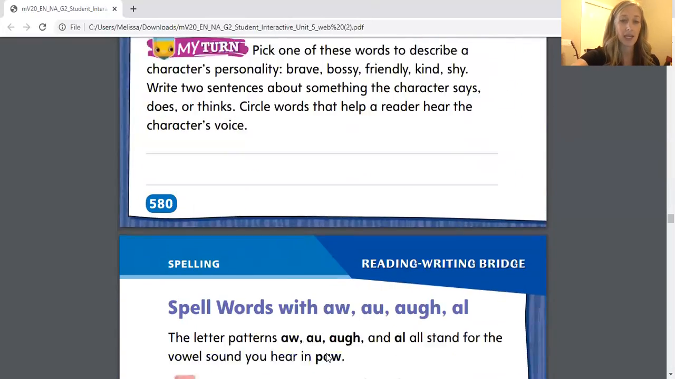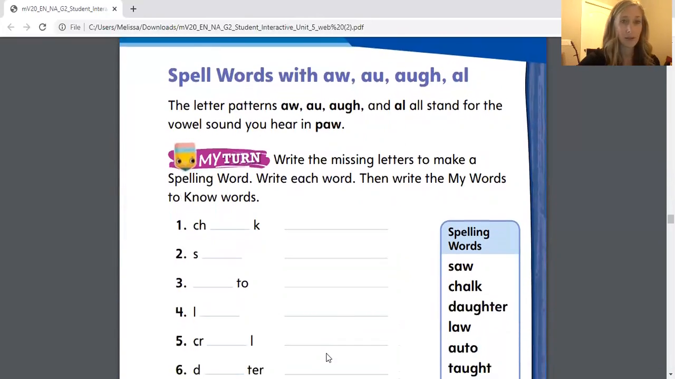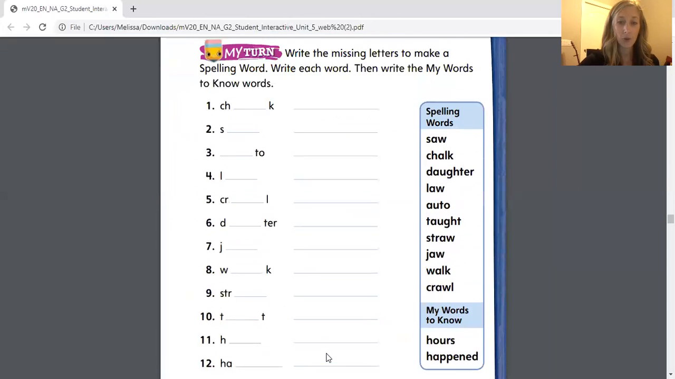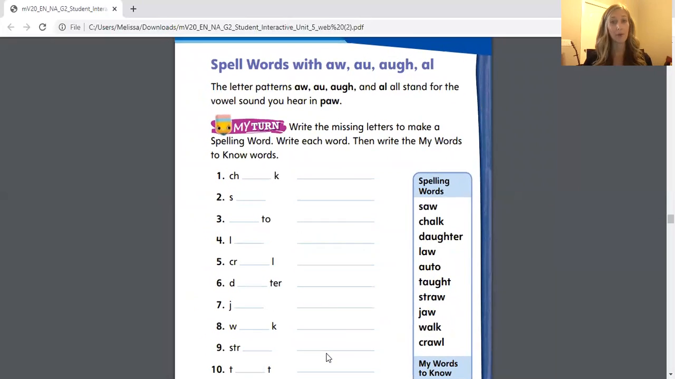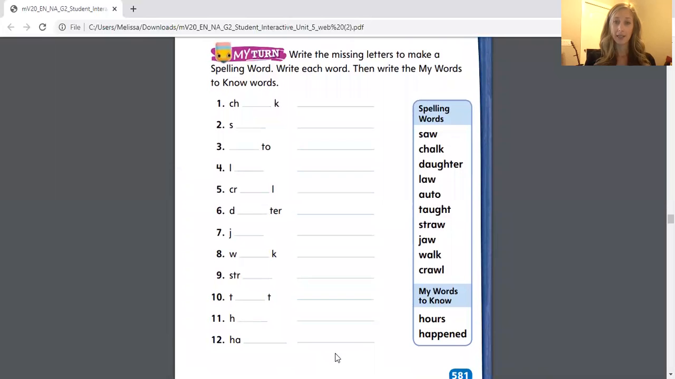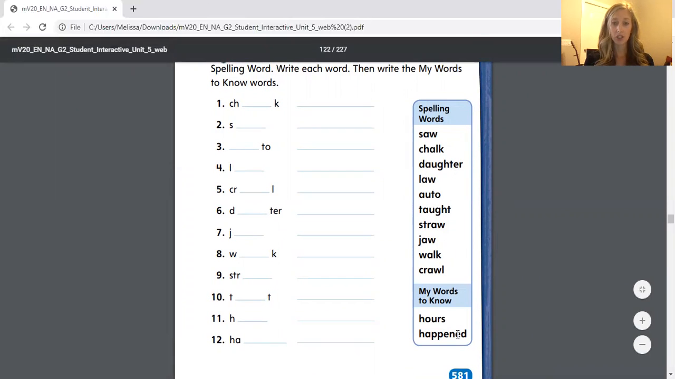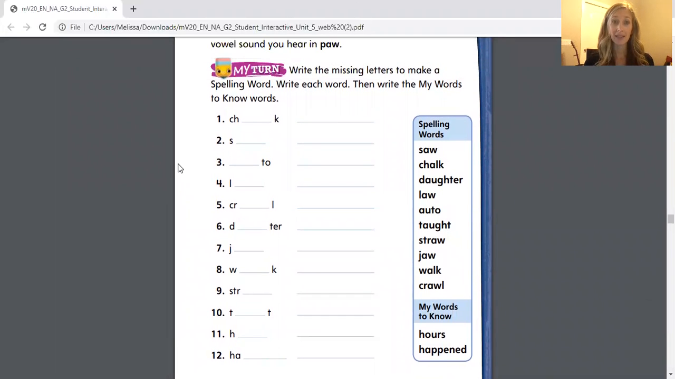We're going to skip this page and go straight to page 581. And I'm going to give you a quick reminder. Earlier in the week, we talked about the ah sound. We saw that picture of a dog, and we looked at his paw, and we knew paw was spelled P-A-W. And the different patterns we're working with this week make that same ah sound, such as A-W, A-U, A-U-G-H, and A-L. So your job for my turn is to use this box with your spelling words and your 2 words to know. And you are going to write the missing letters to make the spelling word.